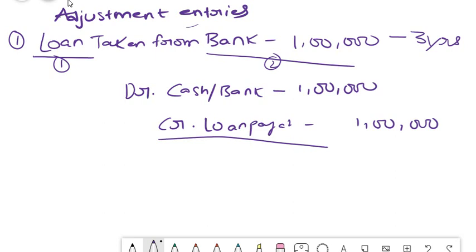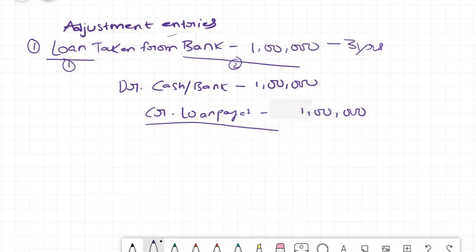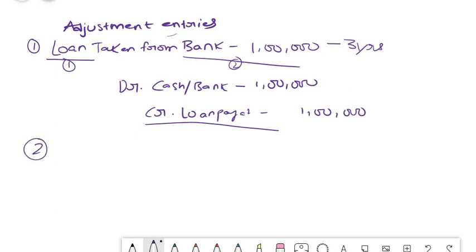Now the next concept here is interest payment. Connected to this only we will see that interest payment. So the second part that comes is interest payable. This is an adjustment entry because generally interests are payable quarterly once or half yearly or at the end of every year. The bank will not give you any invoice or something for the interest payable. They will automatically debit it from your account. Sometimes it happens on March 31st, or sometimes it can even happen on the next month 2nd date or 5th date based upon the loan terms.